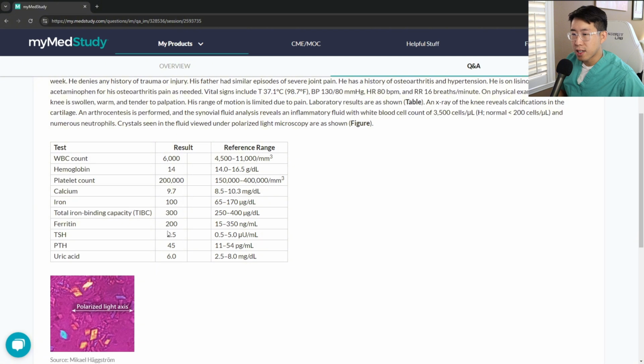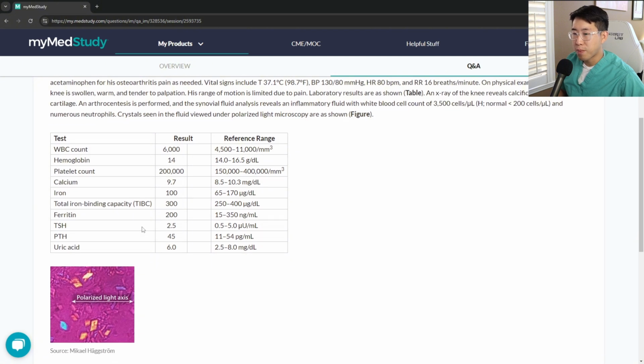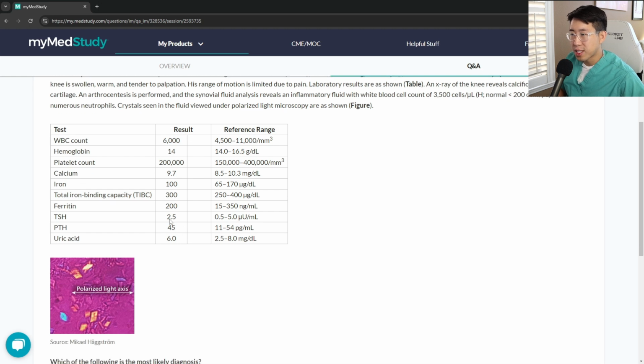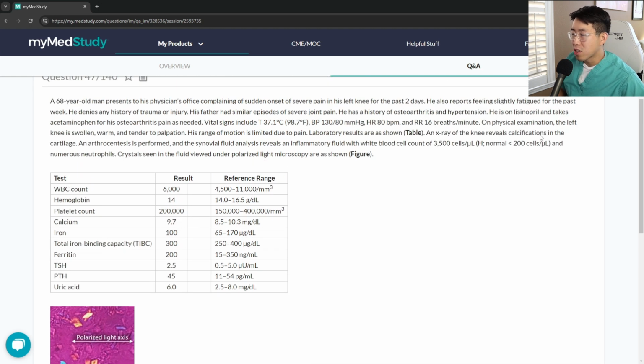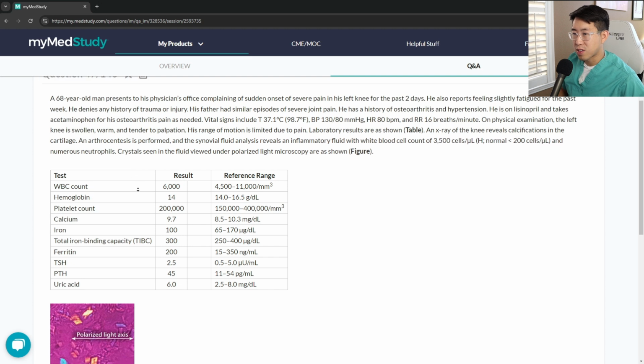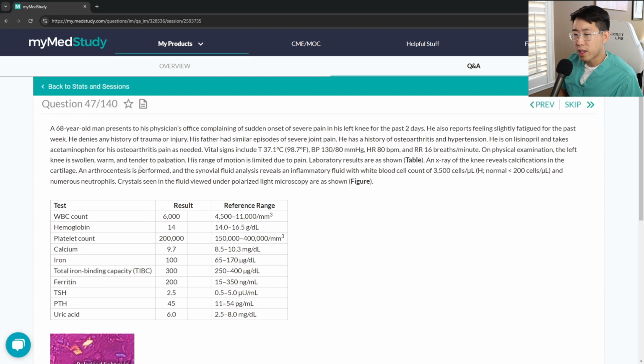CPPD is associated with hypercalcemia and hyperparathyroidism, which I'm not seeing here. But I think the calcifications in the cartilage are kind of suggestive as well. The other thing it's associated with is hemochromatosis, so that's probably why they give you the ferritin. Now it's making me second guess myself a little bit, because all the stuff that they gave us that's associated with CPPD is negative.